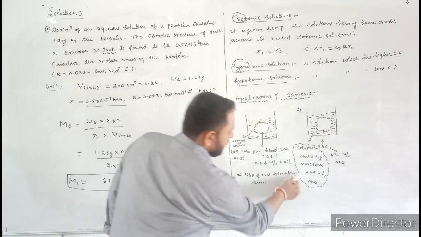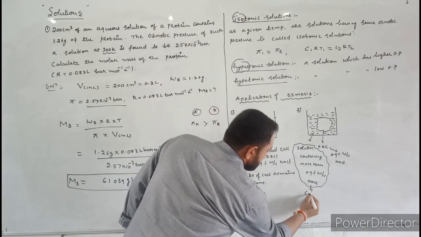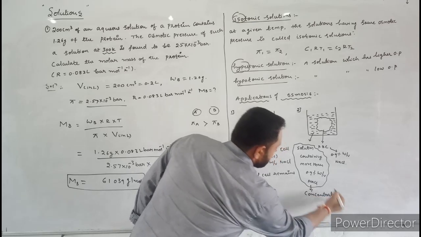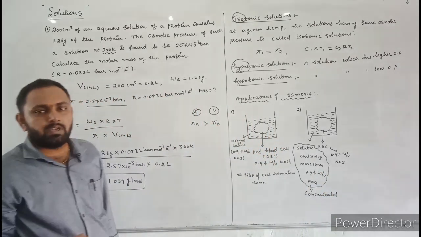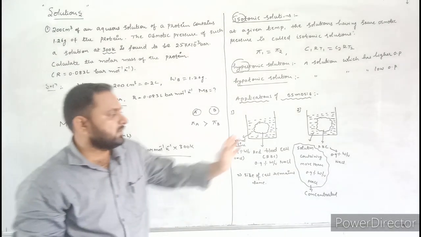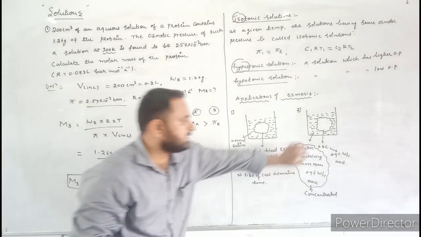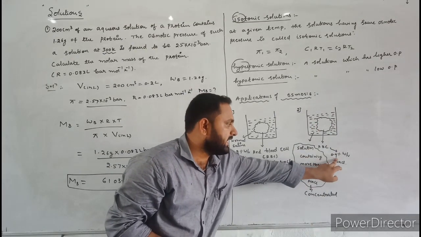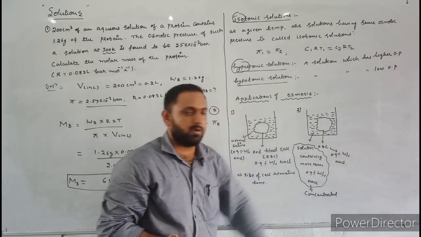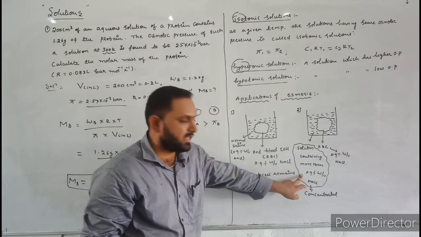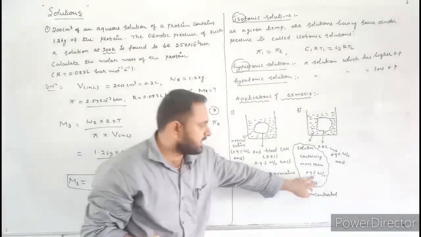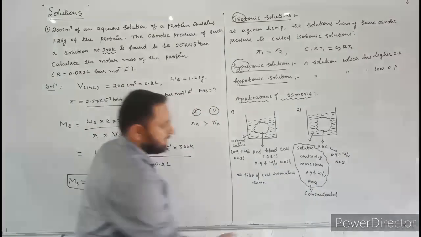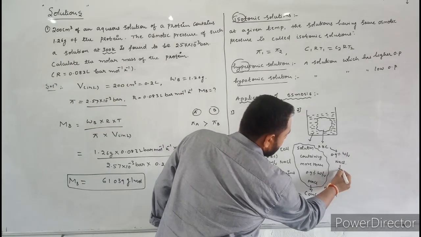Why is it concentrated? Because the percentage of sodium chloride is more as compared to that in the RBC. In the RBC there is only 0.9% weight by volume sodium chloride, but in this solution there is more than 0.9%. That's why this is more concentrated, and this is diluted.